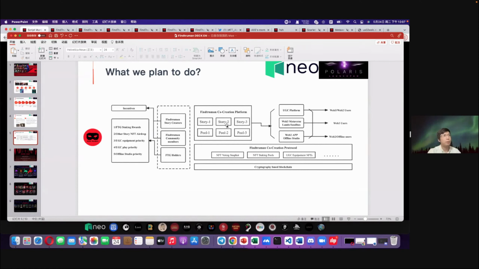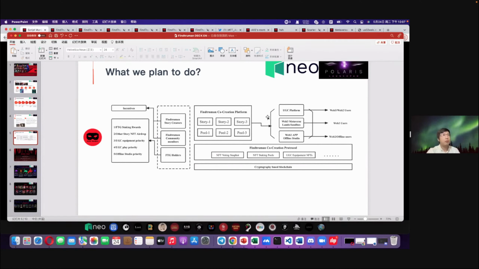And these writers will initiate their own stories. The co-creation procedure of the story will be made between these professional writers and also the community members in our Findtruman project. And at the end of this procedure, we have a fun story or fun IP with the first fans. Then we can go to the next step, which is the commercialization stage of this story.